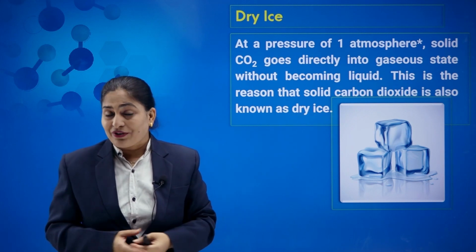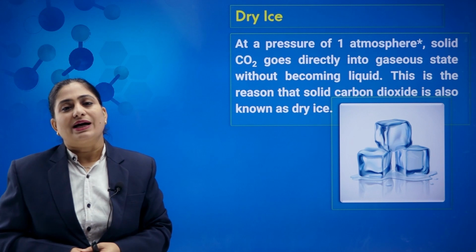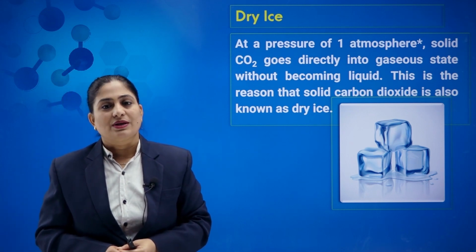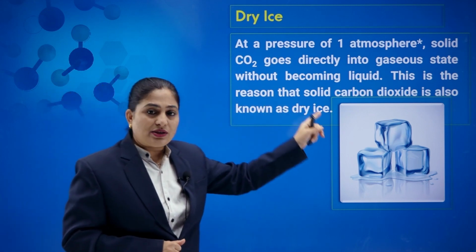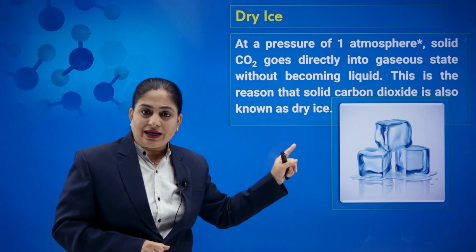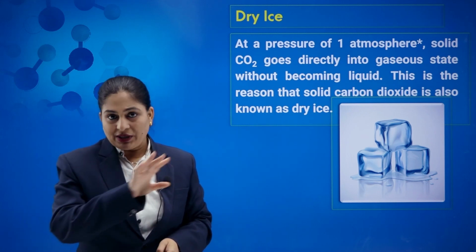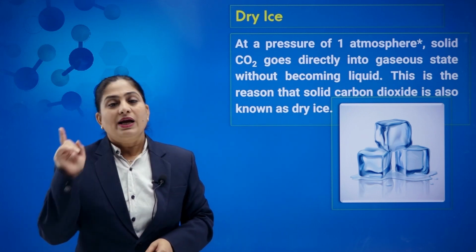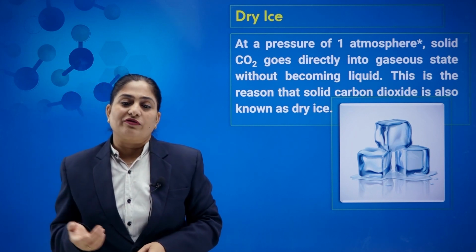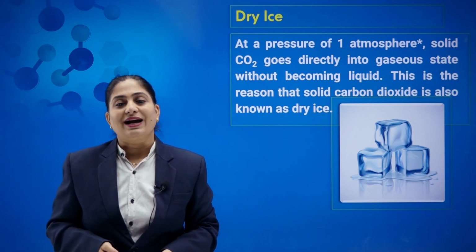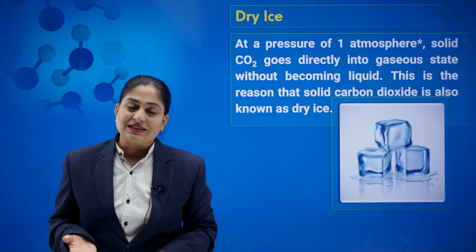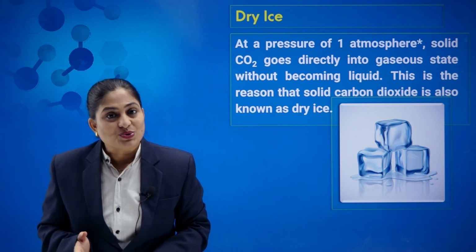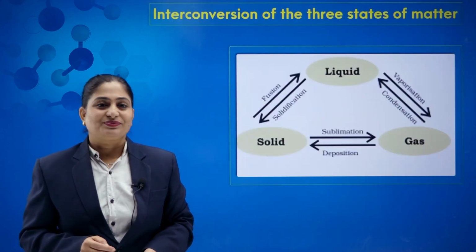This is the property of a sublime substance, and thus we can say dry ice is a sublime substance. So this is the reason solid CO2 is also known as dry ice. One, it is in dry form, it has no water particles in it, and second, it appears like ice, and thus we call it dry ice, which is a sublime substance, and it is used as a refrigerant also.